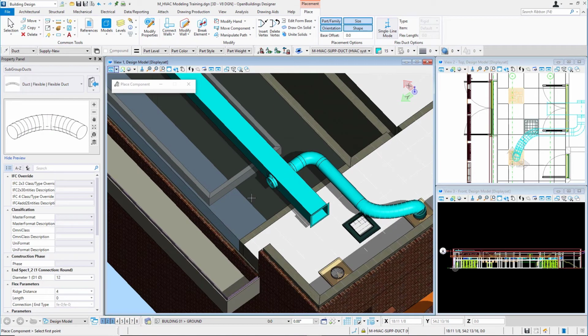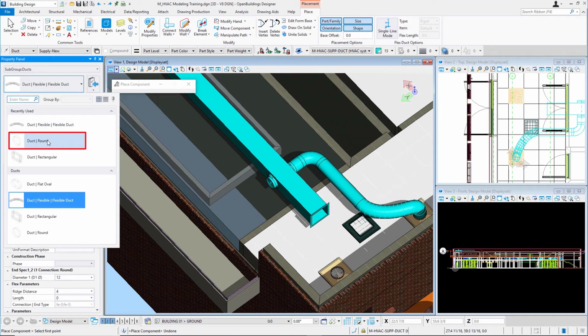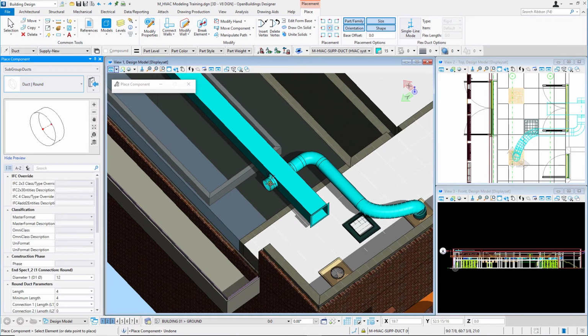rigid round ductwork. Now, when you've got your catalog item set to flex duct, even though I've got these options turned on here, it will still want to place flex duct. So I'll come over here and change it to round. In this case, get snapped on there. I'll place some length of round ductwork here. I'll right click,